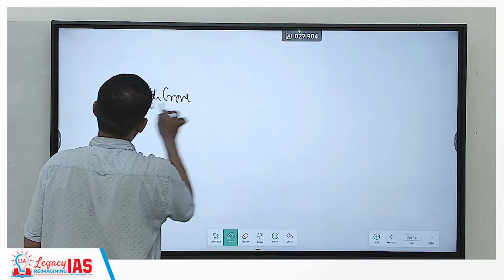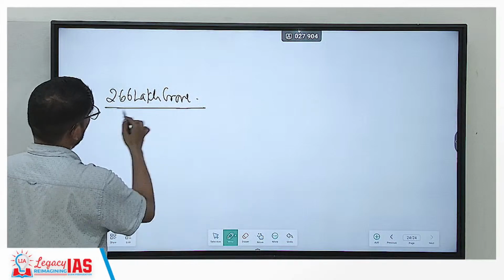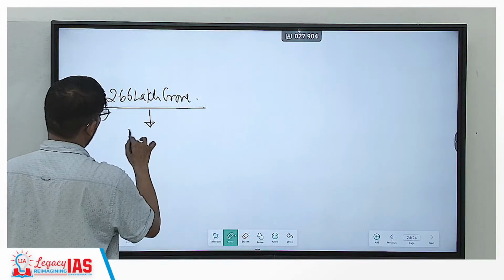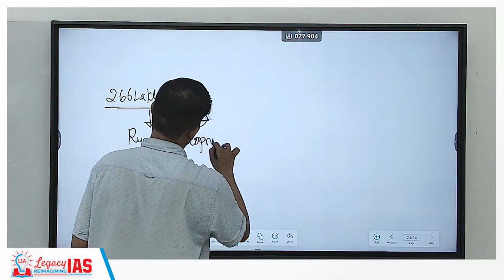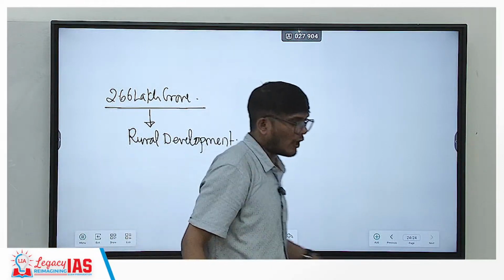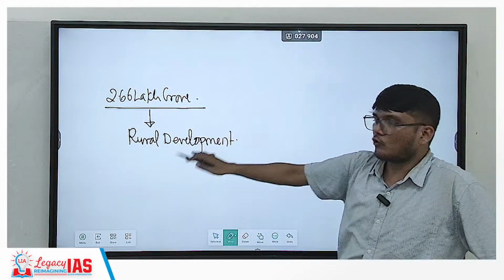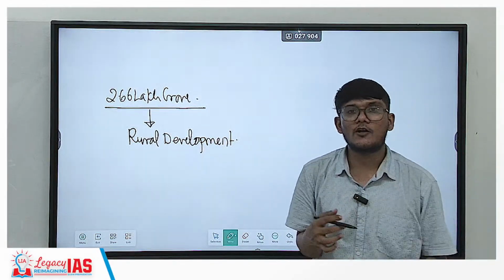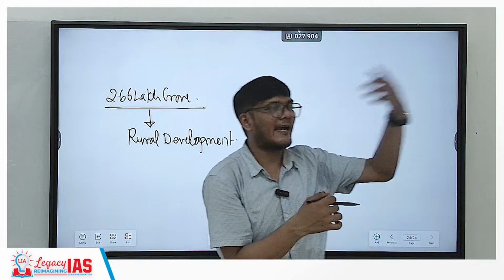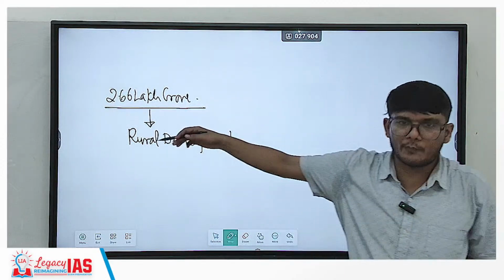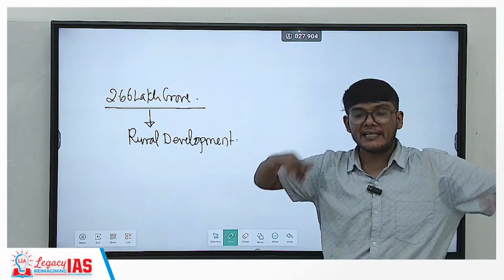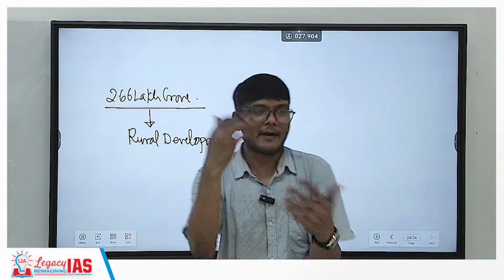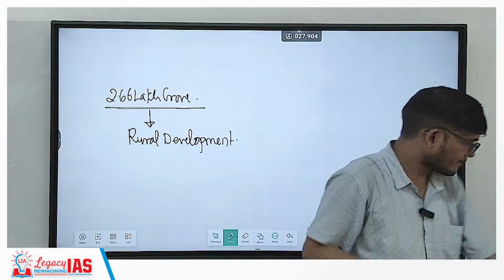As per the present outputs, 2.66 lakh crore has been allocated for rural development. This does not mean the entire allocation is only this much. There are certain things which are not counted under rural development, like agriculture, but that would also be helping in rural development. So rural development in general, comprehensively, would be much more than what it shows over here.